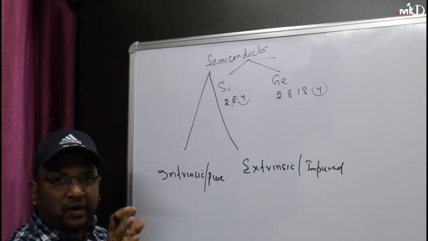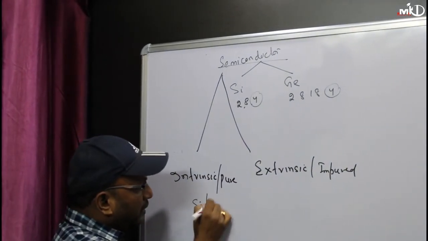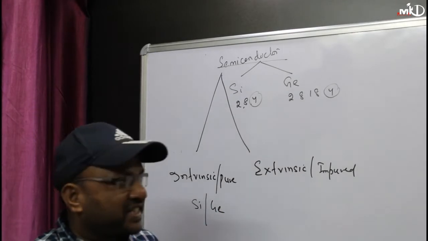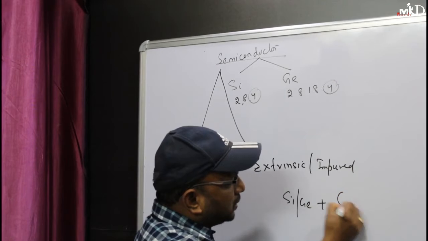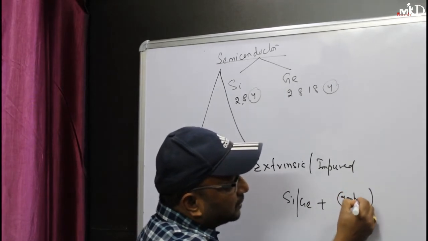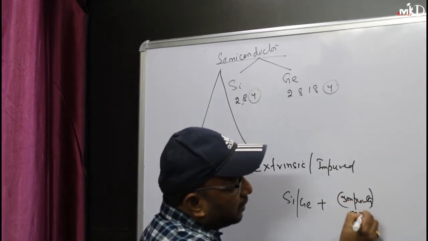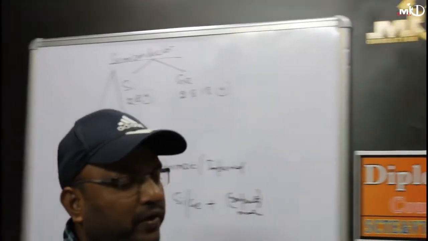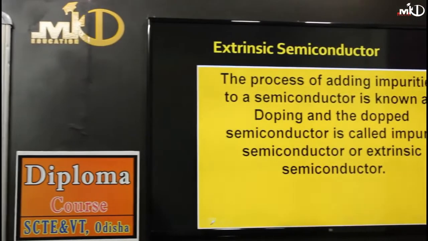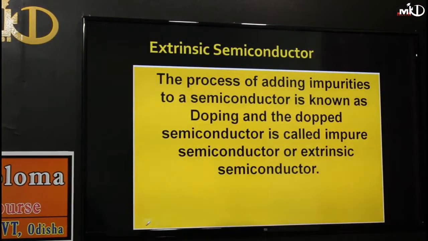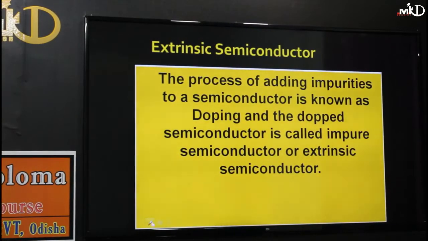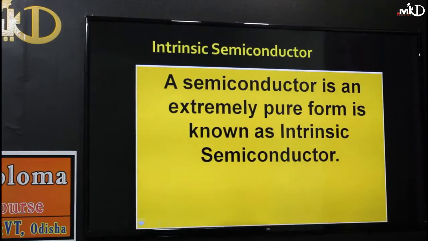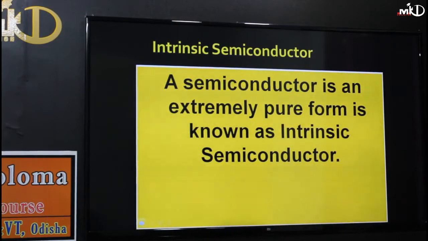Intrinsic semiconductors are made of either only silicon or only germanium. Extrinsic semiconductors are made of silicon or germanium plus some impurity materials. I will tell you later what the impurity materials are. Now coming to intrinsic semiconductor: this is a pure semiconductor. Pure means it is made of either silicon or germanium. Extrinsic means silicon or germanium plus some impurity material.